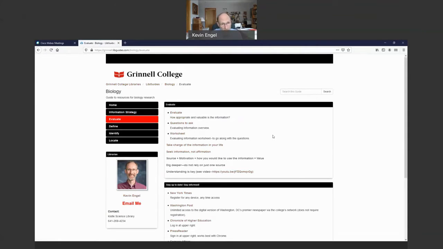So you get a journal article. Source evaluation means looking critically at the actual information in that article. Is it appropriate, valid, useful for your purpose? Plus, you need to look at where that journal article came from, what journal, etc. Source evaluation is the most important thing that you do in the course of a search for information. This is really a topic for another time because we could talk an hour about this.